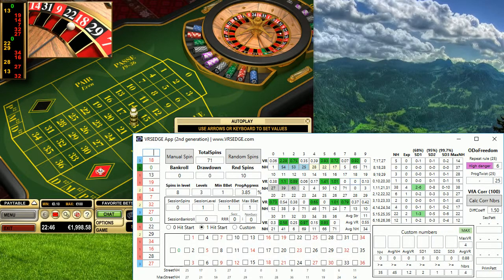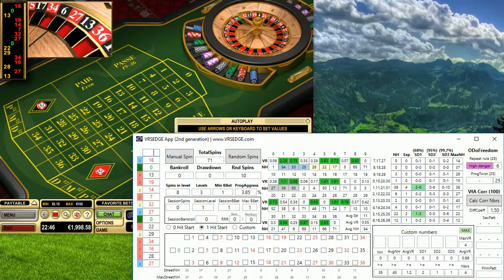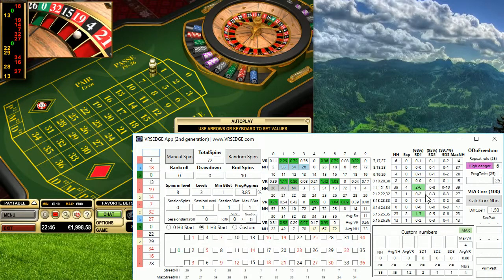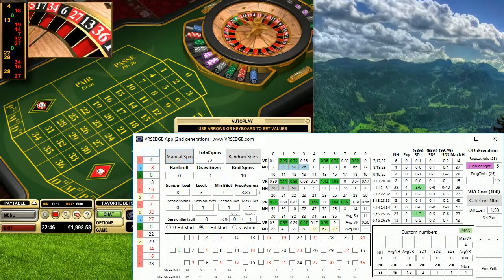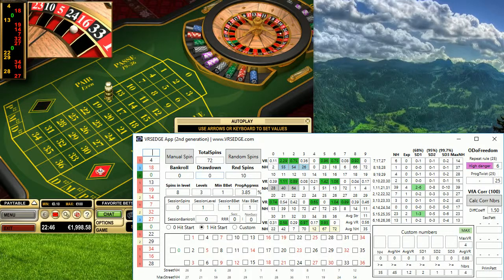So we can see now, I would say this is a good time to start betting on these 4 numbers. I'm a big fan of the standard deviation, so right now I would say it's 14 non-hit and standard deviation is 2, and so I would definitely recommend to start betting here.